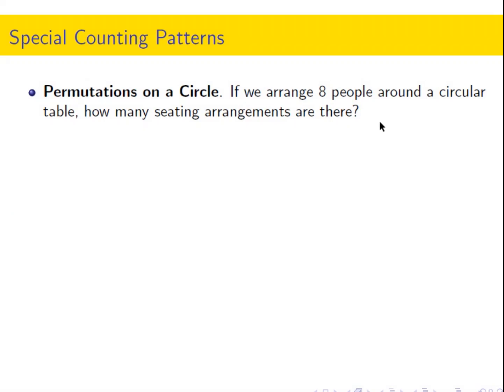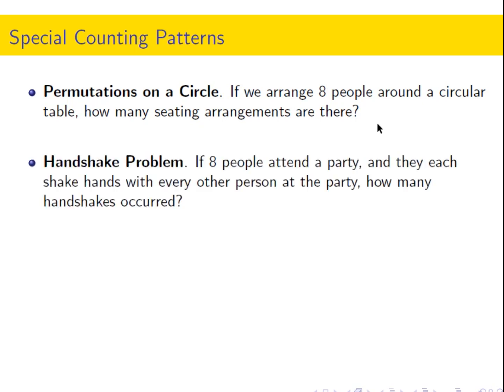So, permutations on a circle. What about instead of arranging 8 people in a line, suppose we put them around a circular table? How many different seating arrangements are there? That's the first special pattern. The second one is the handshake problem. If 8 people attend a party and they each shake hands with every other person at the party, how many handshakes occurred?